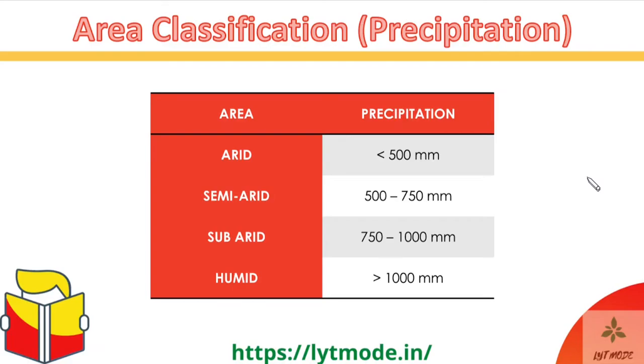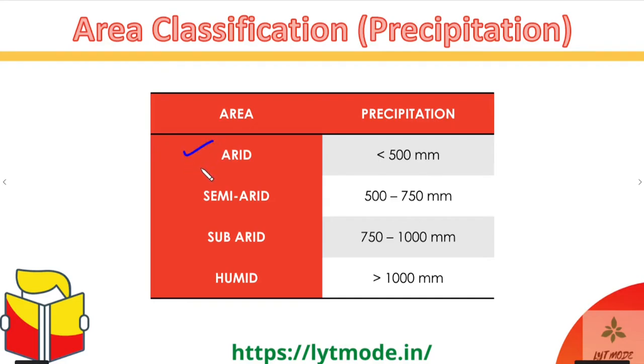Then the area classification. Okay, so now areas are basically classified into 4 different types, that is arid, semi-arid, sub-humid and humid. These terms you also came across when you were studying the length of growing period, but I'll define these terms for you now. So these are basically the classification of areas based on the amount of rainfall or the precipitation in those areas. Okay, so there are 4 basic classifications.